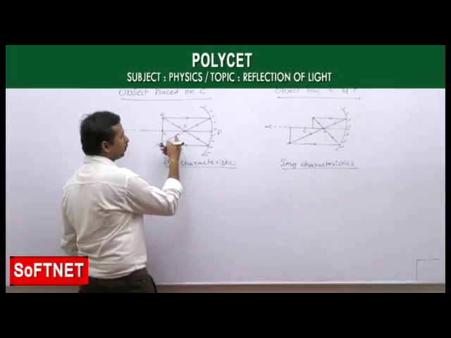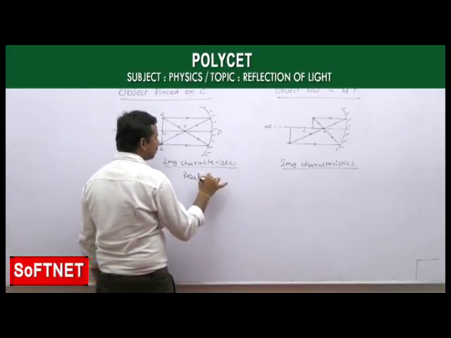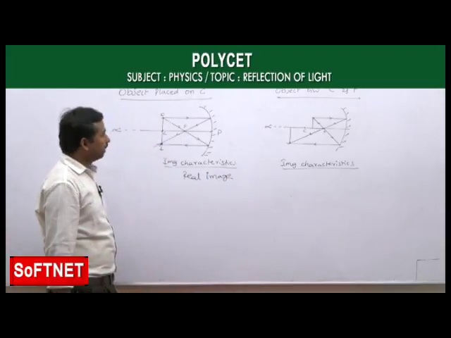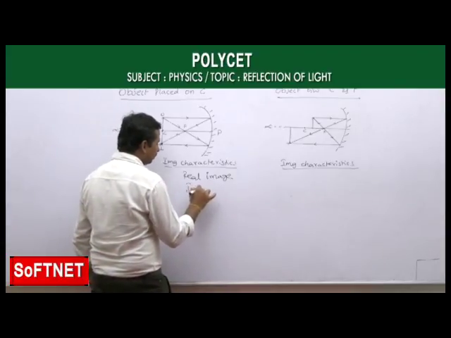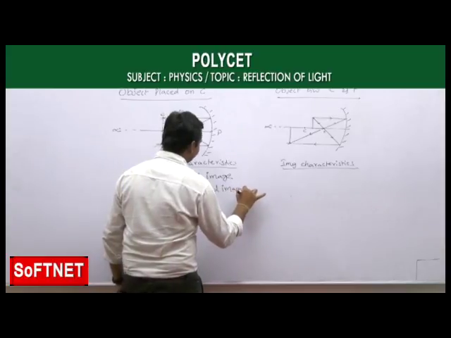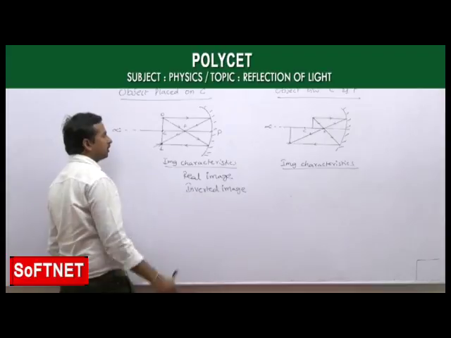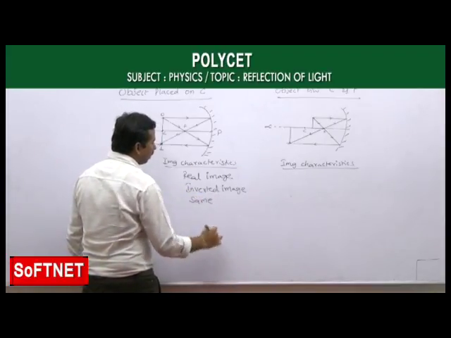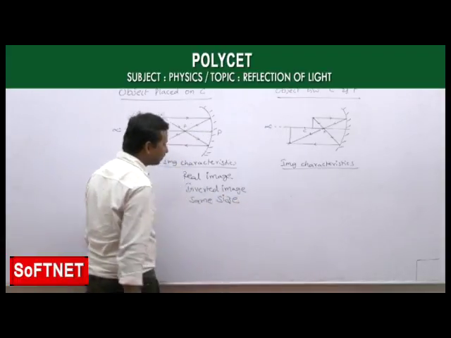And again, as both the two reflected light rays are really meeting at a point, this is also a real image. And not only forming a real image, as it is forming below the principal axis, it is an inverted image also. Now, if you see the size, in both cases the size remains the same. So that's why in this position, the object size and image size are both the same: same size as object.